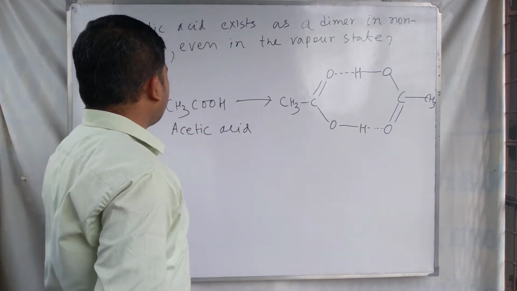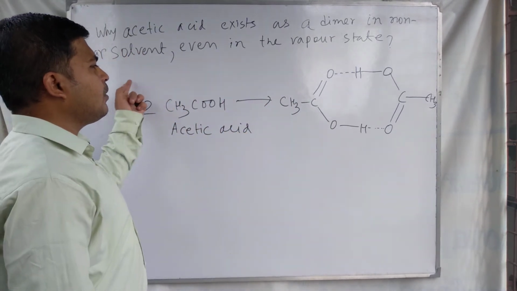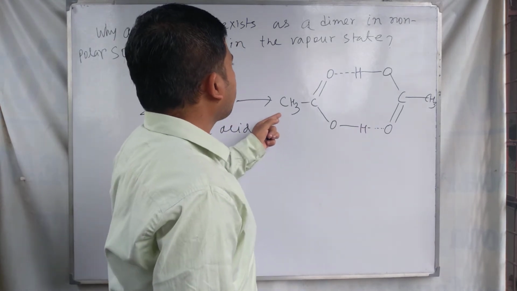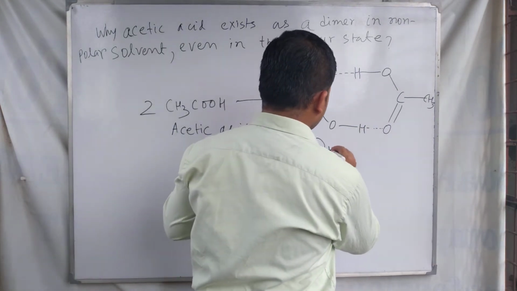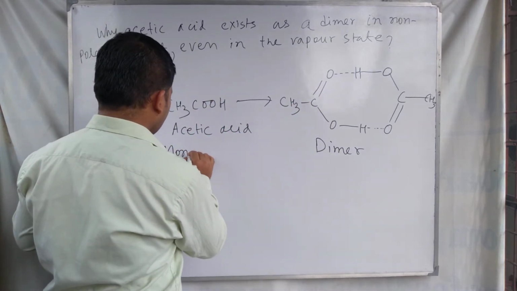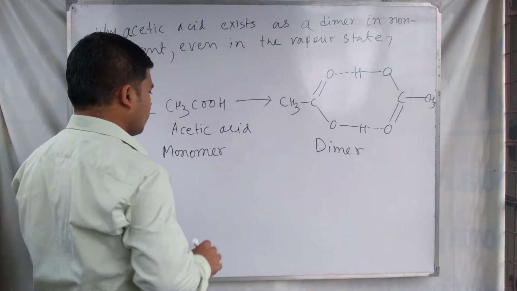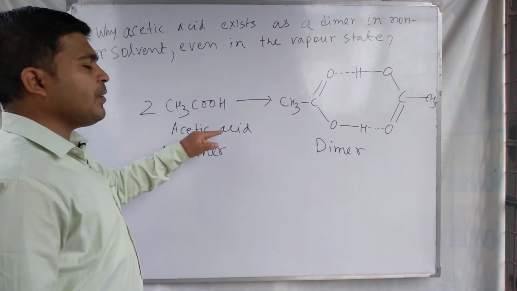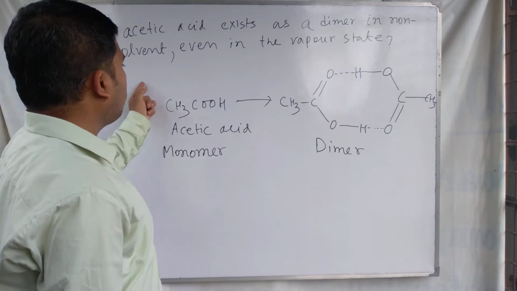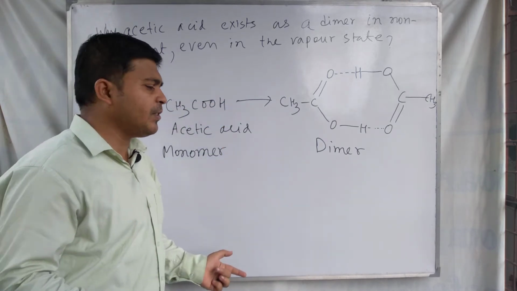You know, the two molecules of acetic acid are now combining to form one molecule, and it is called a dimer. This is the monomer, meaning a single acetic acid molecule.